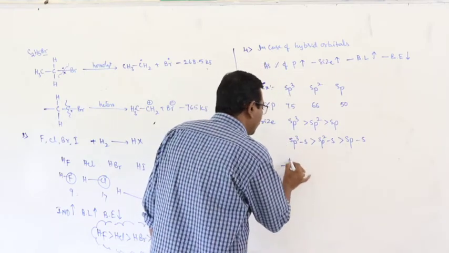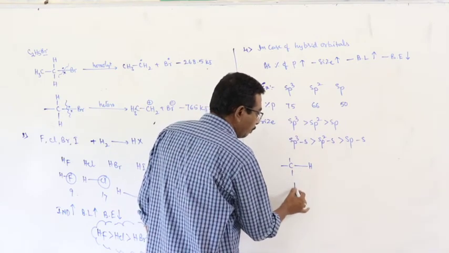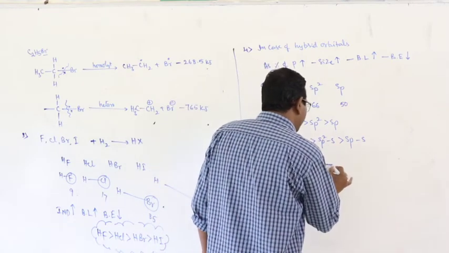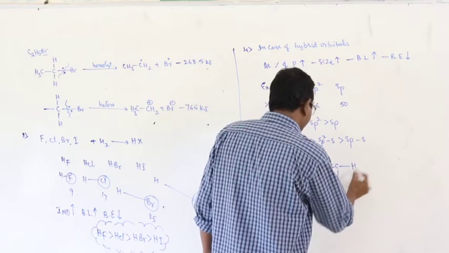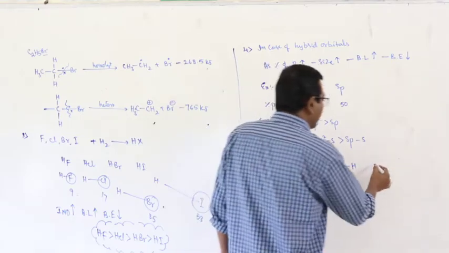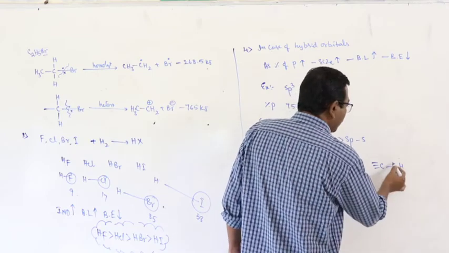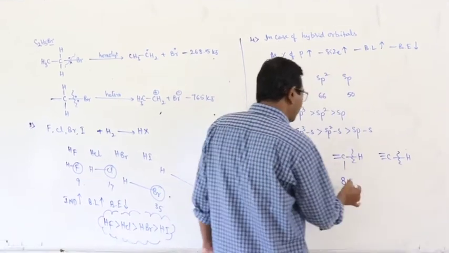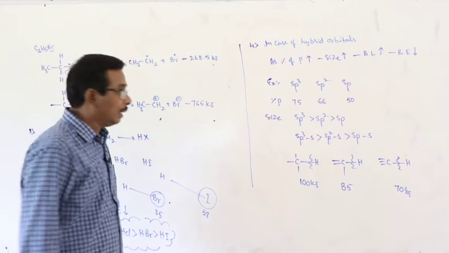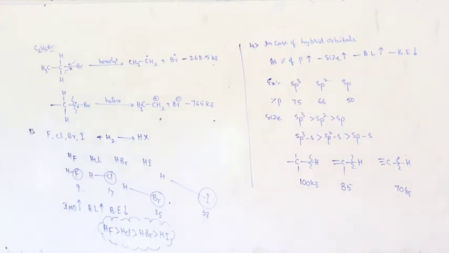Take for example, this is the sp3 C-H bond energy, 100 kilojoules per mole, and this is the double bond C-H, 85 kilojoules, and this is the triple bond sp C-H bond, and the energy required for the breaking of this bond is about 68 to 70 kilojoules. Sorry, there is a mistake.